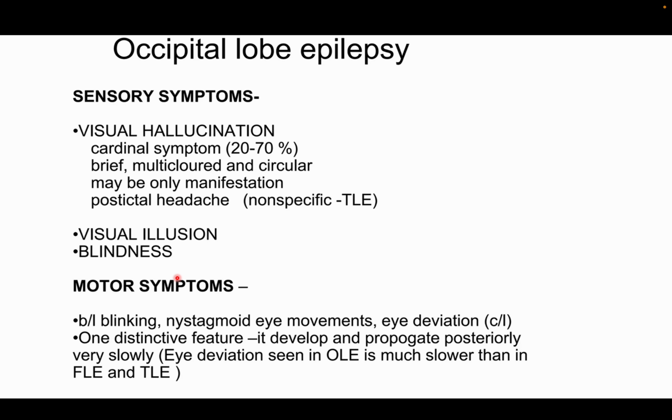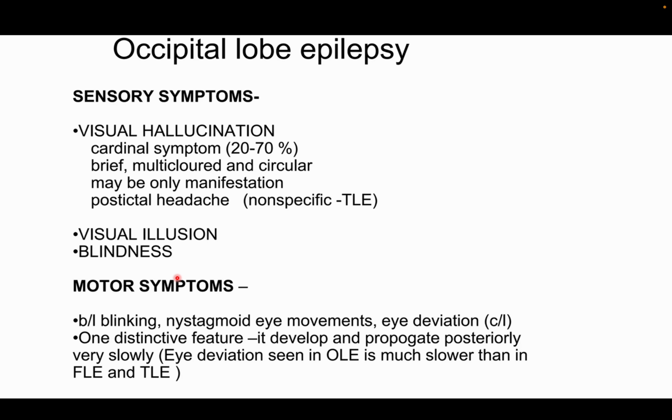Motor automatisms are more common, like bipedal or bimanual. Hypermotor automatisms are more common in frontal lobe epilepsy. Is there or not? Then you can ask for language. If he is able to speak, non-dominant. If he is not able to speak, dominant hemisphere. If he is grunting or something, frontal lobe epilepsy. Always ask for eye movement. Eye deviation is there, versive eye deviation, contralateral to the side. Any posturing, like figure of 4 or fencing posture, is seen in frontal lobe epilepsy. So opposite to the raised hand is where the epilepsy is.